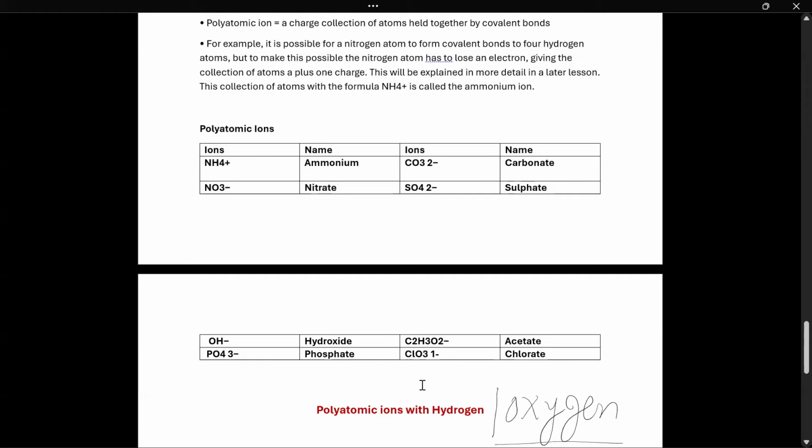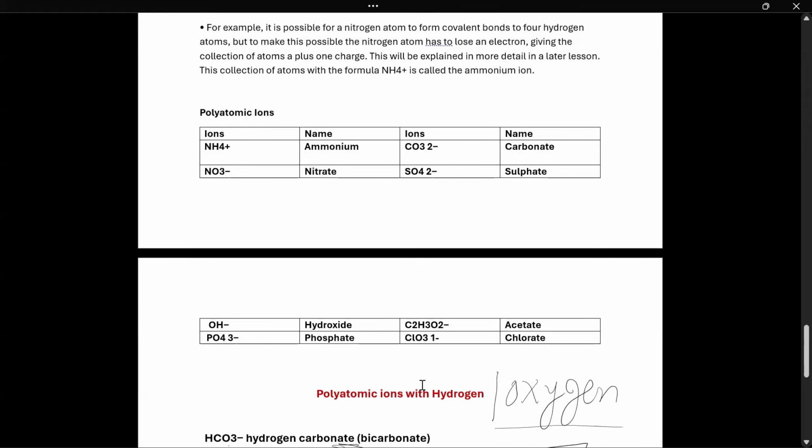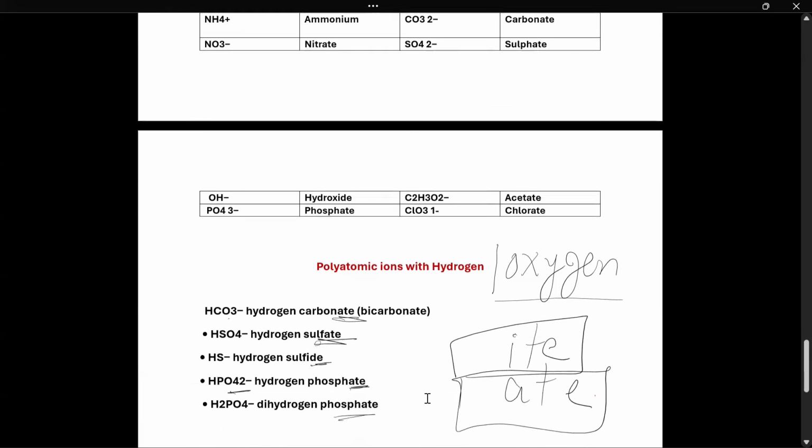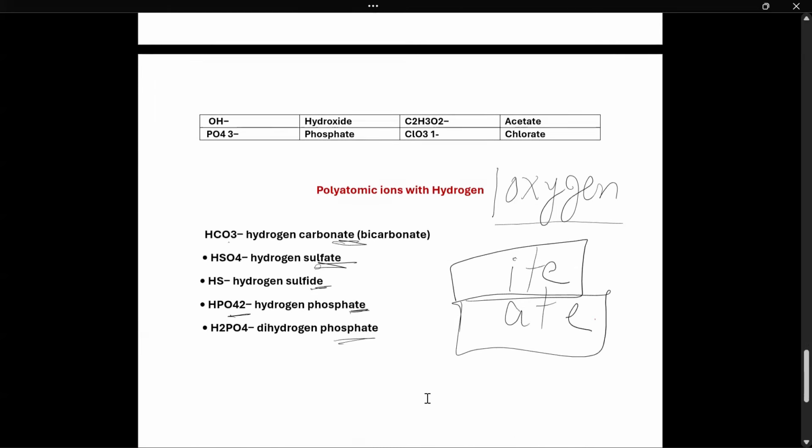Now, when polyatomic ions come with hydrogen or oxygen, what happens? Look at the first one, HCO3. You see now it has oxygen in it. When there is oxygen in it, its name ends with either ITE or ATE. SO4, sulfate.